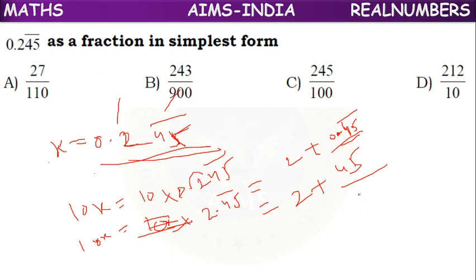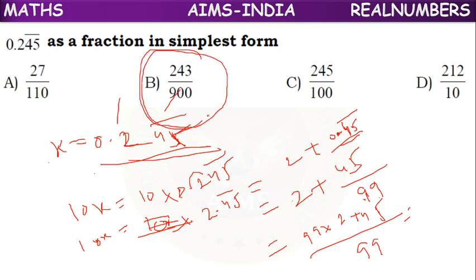So 45, and 2 repeating digits are there, so we have to keep 2 nines. 99 into 2 plus 45 by 99, we have to simplify. So what is the answer, children? 243 by 900. Is there any possibility of division? No. So the answer we got is in simplest form.